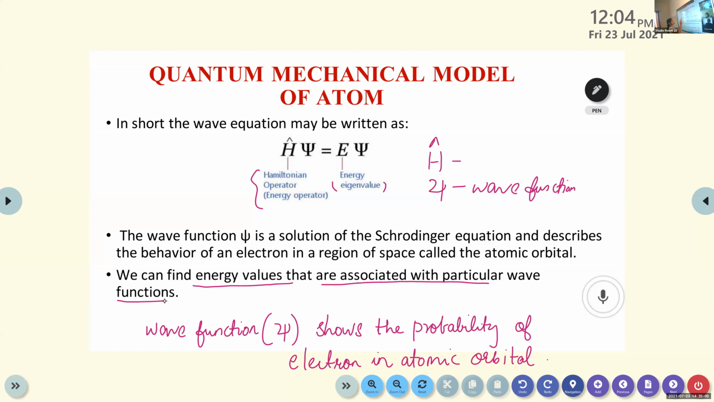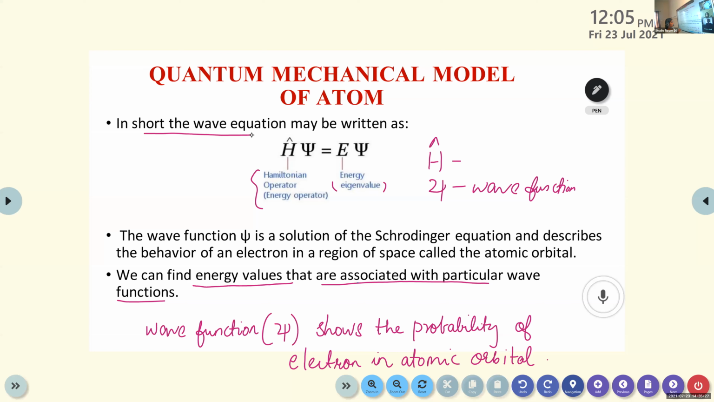So I'm repeating this equation one more time. It is H psi equal to E psi. This is the short form of the Schrodinger wave equation. It is not the full Schrodinger wave equation, but it is in the short form. There is a big equation actually, and in order to shorten this equation, we are using this Hamiltonian operator.